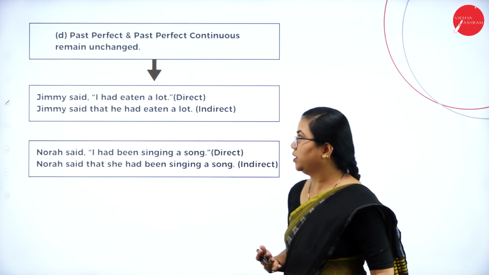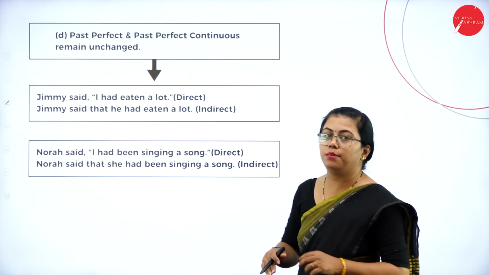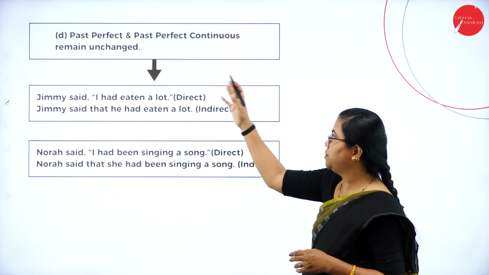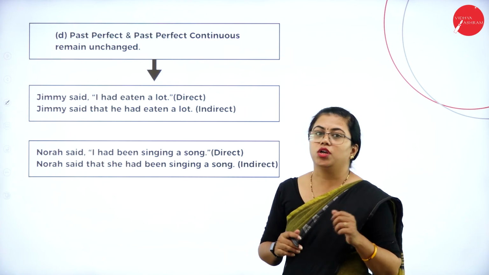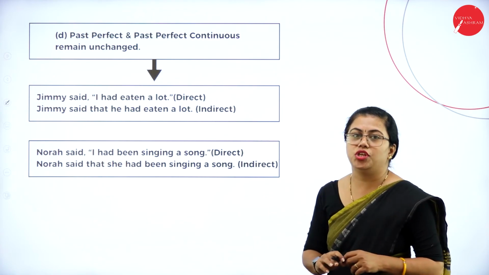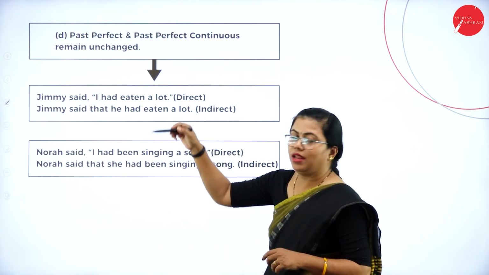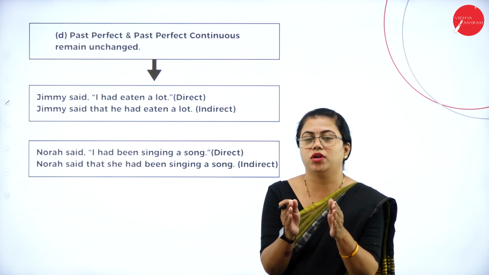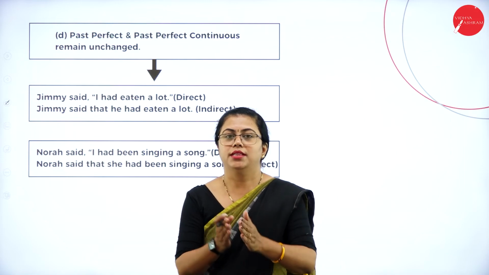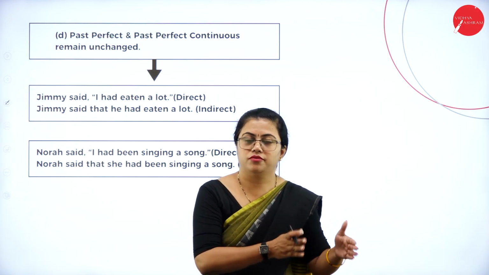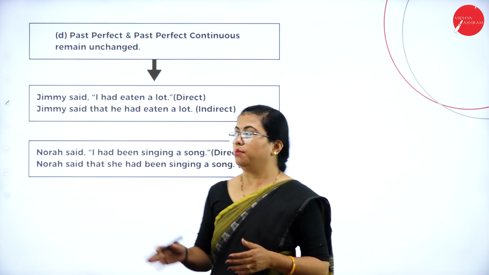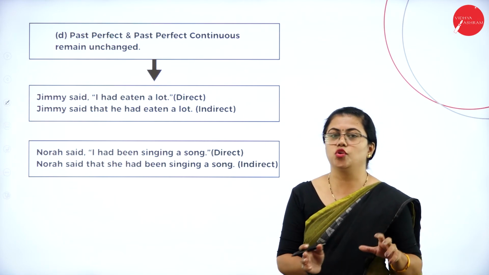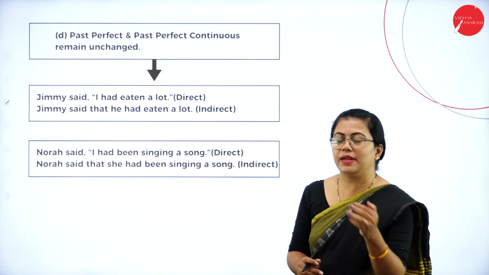So next tense, what is it? It is past perfect and past perfect continuous. If the sentences are already in past perfect or past perfect continuous, what will happen? They remain unchanged. You cannot change them to any other form of tense. You just have to keep in mind that whatever is inside the inverted comma has to shift one tense before. Before this, there are no tenses. That is the last tense you have, so it cannot be changed at all. Let me tell you how it is.